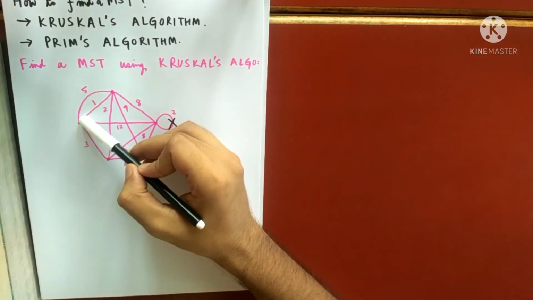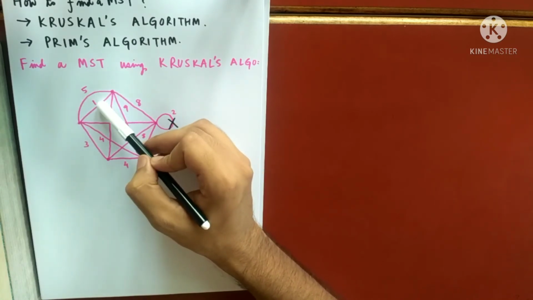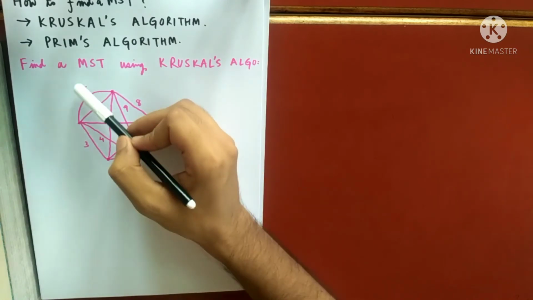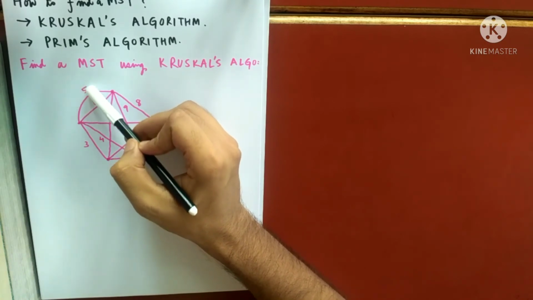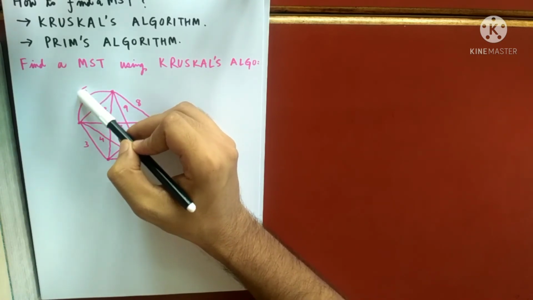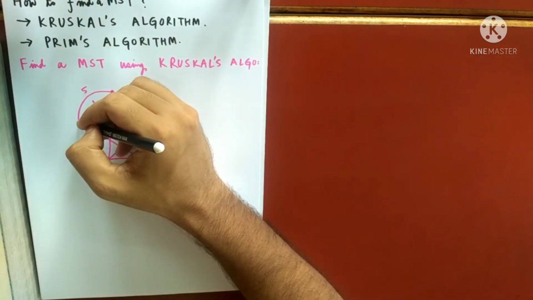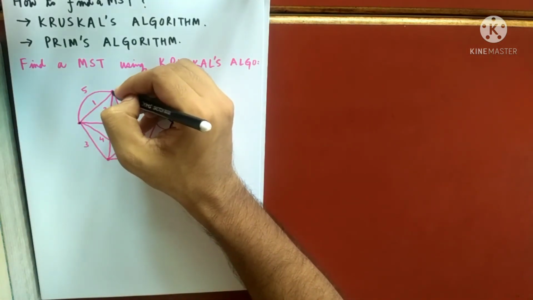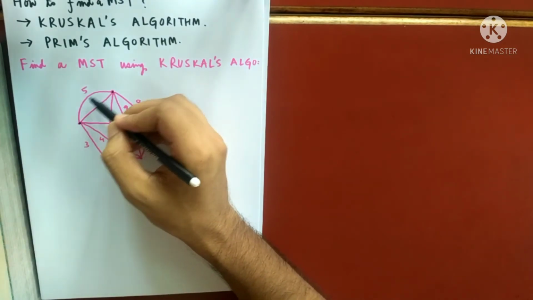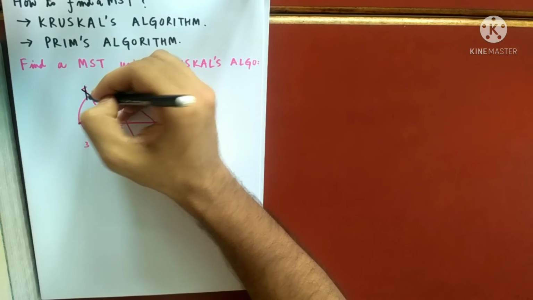I can see only one or two parallel edges here. I will remove one of them. Which one will I remove? I will remove the one carrying the maximum weight, because I am talking about minimum spanning trees. I do not want more weight, I need less weight. The connection between these two vertices was by this edge or this edge, but the cost is less here, so we will remove this edge also.